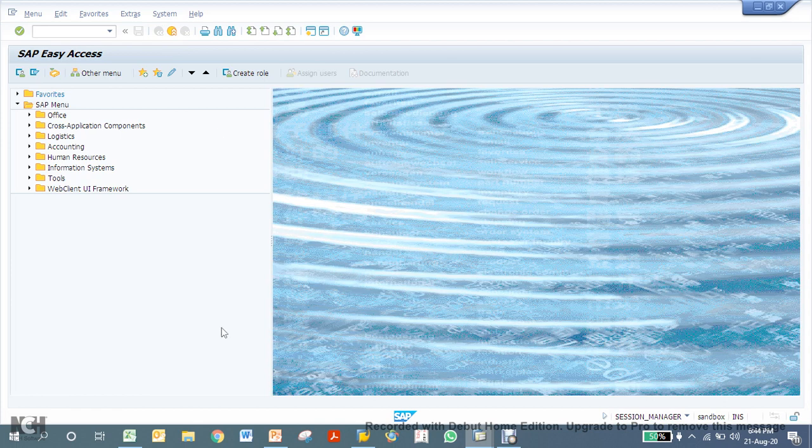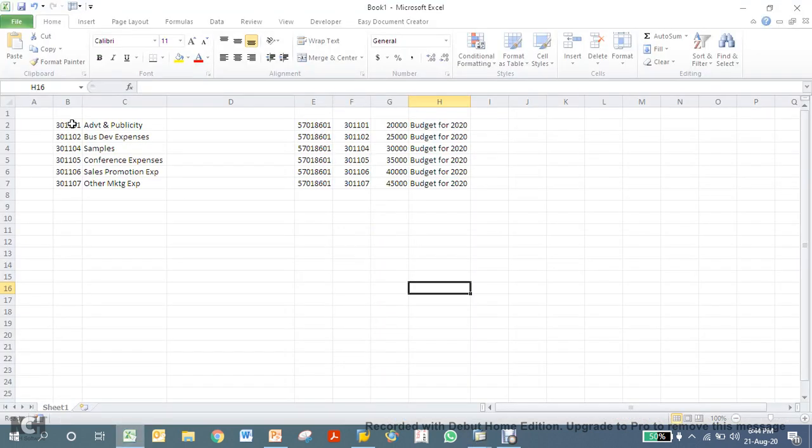Now let me show you. See, these are the GL accounts I want to use for the budget creation with reference to the fund center.